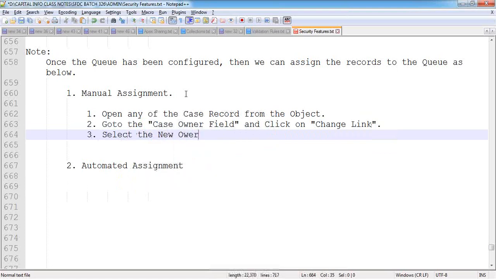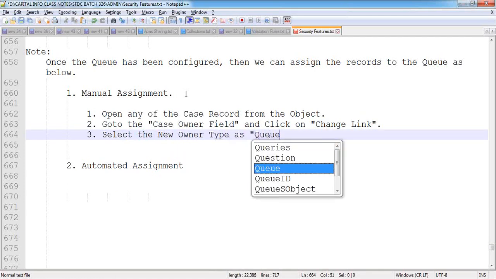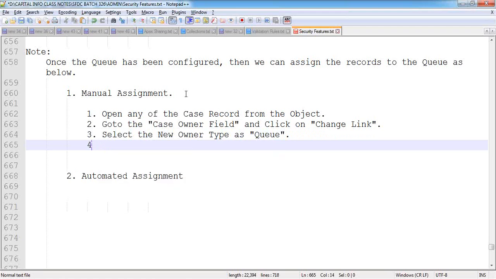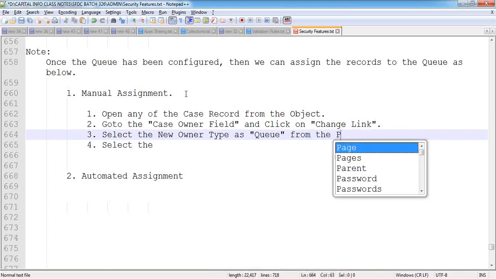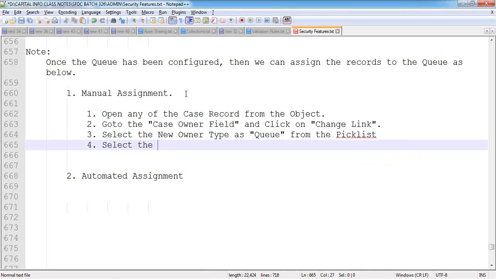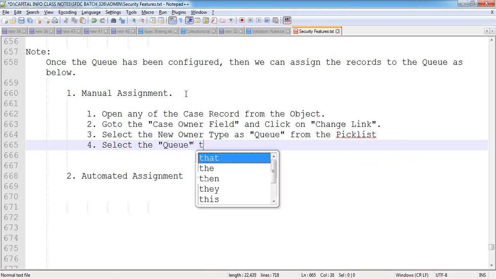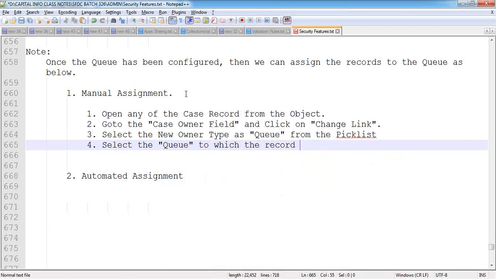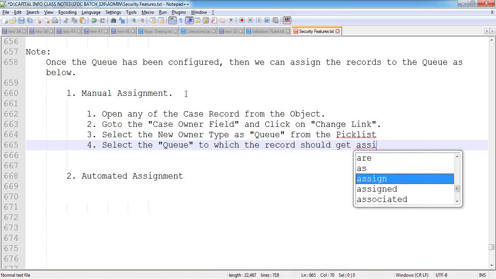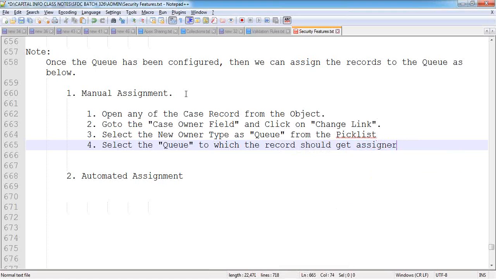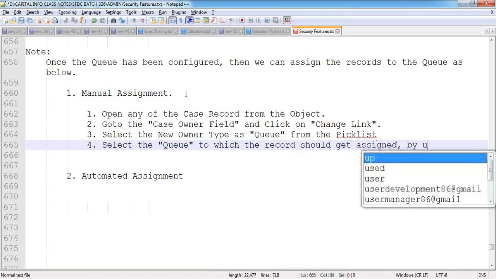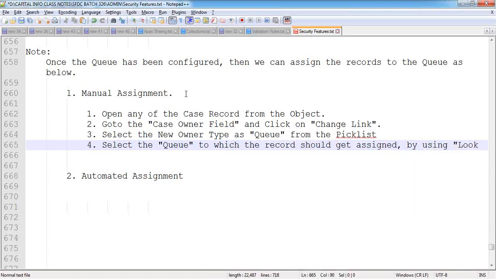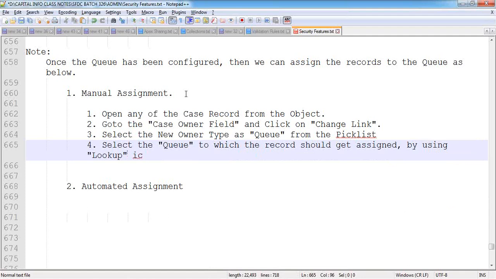Select the new owner type as queue from the pick list and select the queue to which the record should get assigned, by using the lookup icon.